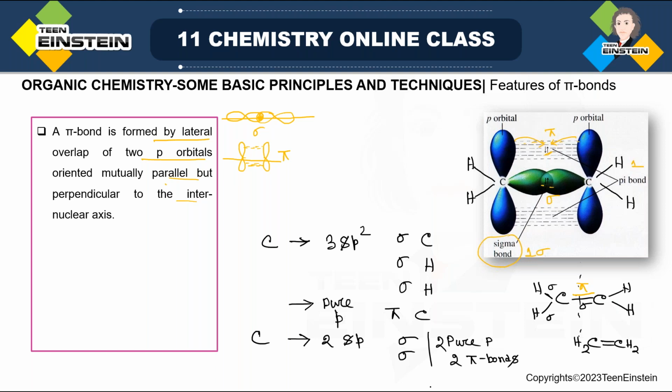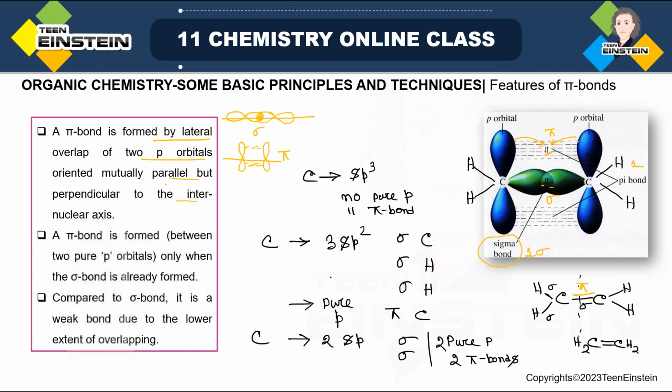And when it is sp2 hybridization, 1 p orbital we have not used for hybridization. So it will be left for pi bond. But when it is sp3 hybridization, suppose carbon is having sp3 hybridization, now there is no pure p orbital, so no pi bond, because you need a pure p orbital for a pi bond.